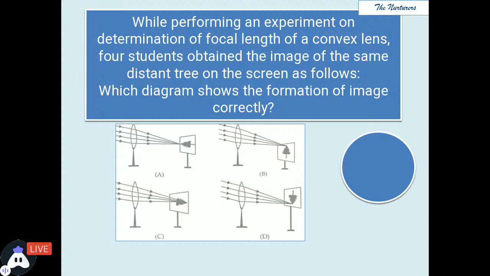You need to observe the images carefully. There are 4 options and hence your time starts now. Think about the correct option and let me know which is the correct diagram observed by the student out of these 4.